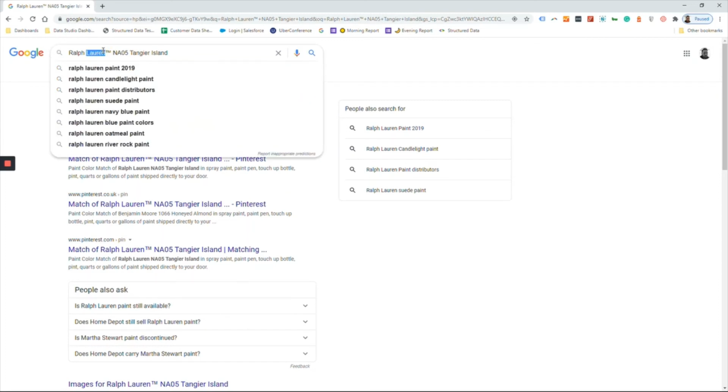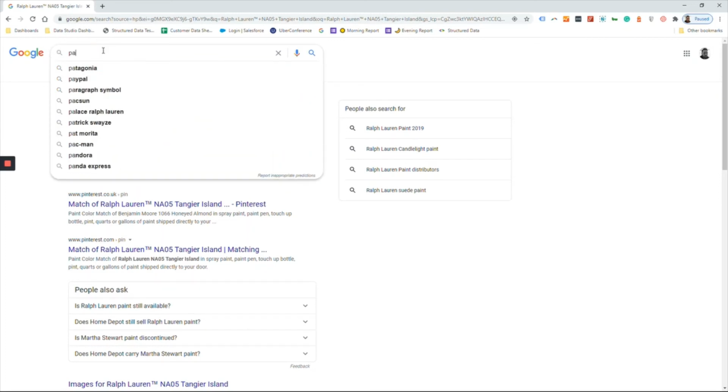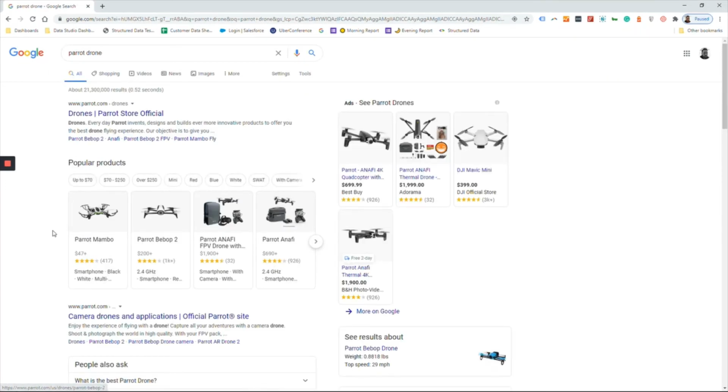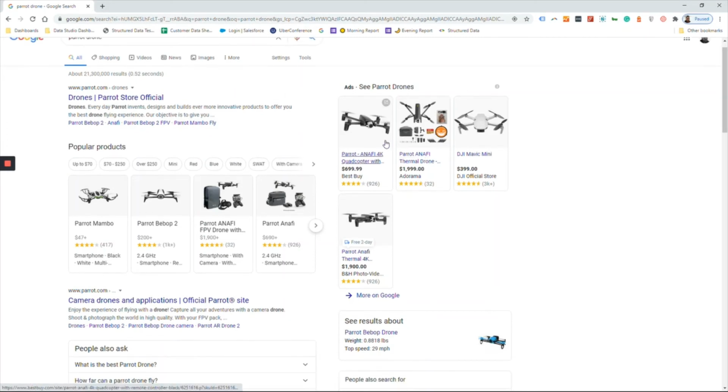So if I was to look at something like a Parrot drone. On the right-hand side, these are actually ads. Yes, they're a form of rich results, but you have to pay for those in the form of a product feed through Google Ads.